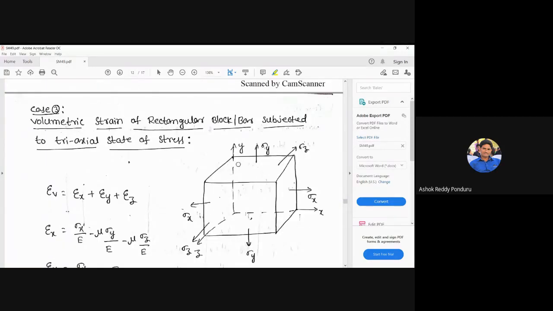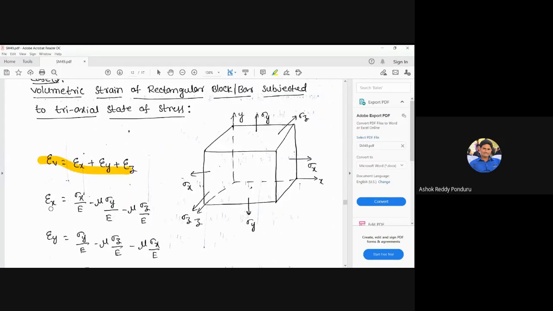The same rectangular block, but it is subjected to the triaxial stress here. That means stress acting in x direction, y direction, and z direction. Here also I am using the same formula. Epsilon v is equal to epsilon x plus epsilon y plus epsilon z.